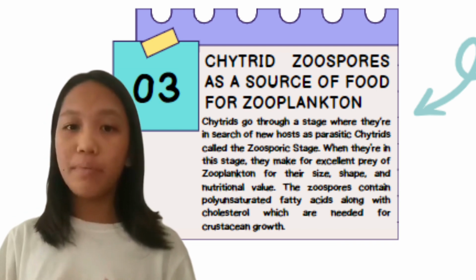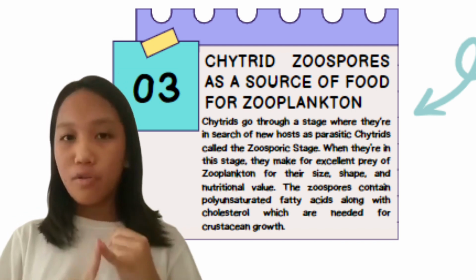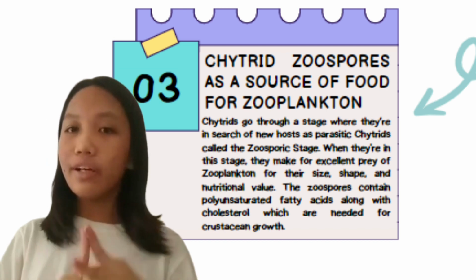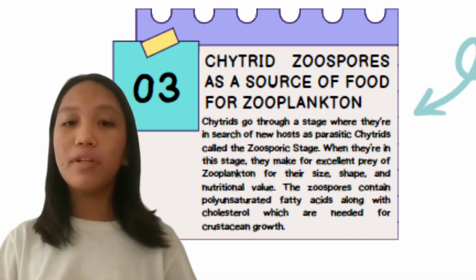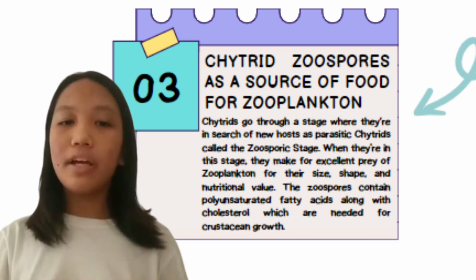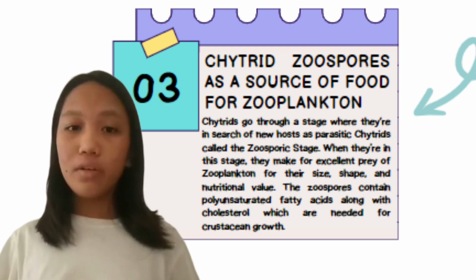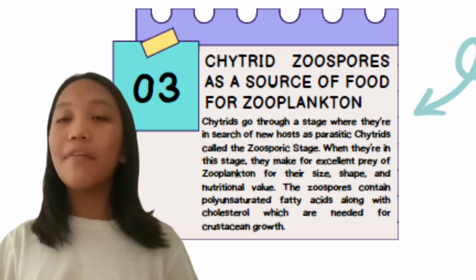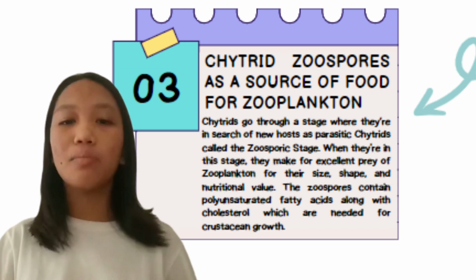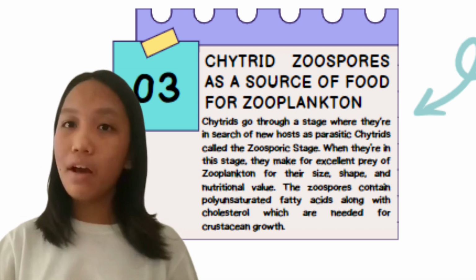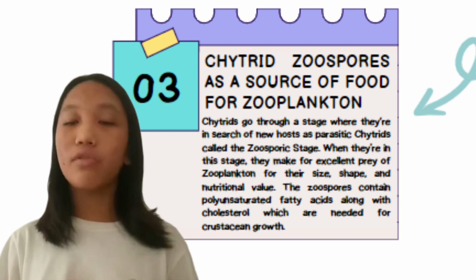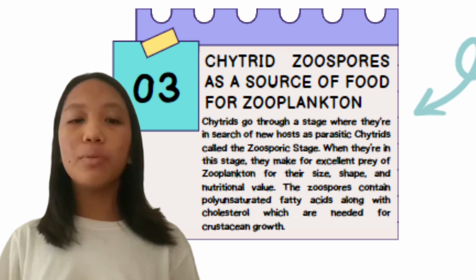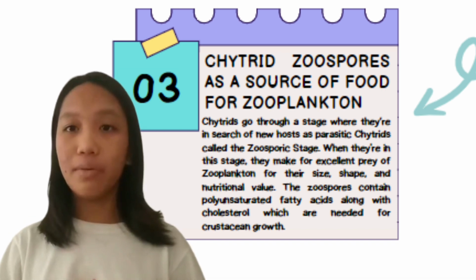Examples of zooplankton that benefit from this are the copepods and the cladocerans. They have the ability to grow because they were able to obtain supplementary nutrients from consuming a diet of zoospores. The zooplankton grazing the chytrid zoospores also have an added bonus of suppressing any outbreaks of parasitic chytrids that may cause harm to other organisms. All in all, chytrids, especially in their zoospore stage, are beneficial to the production of zooplankton in the environment.